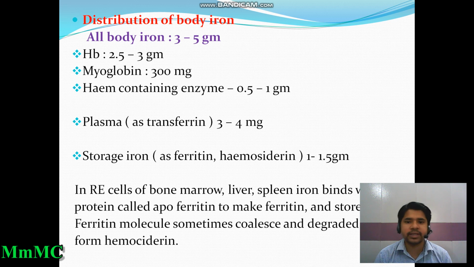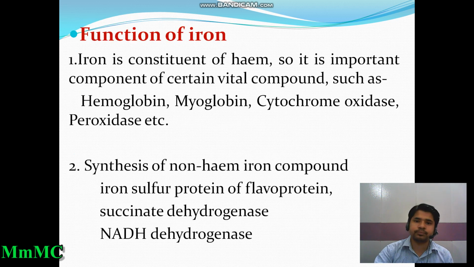Storage iron, like ferritin and hemosiderin, is 1 to 1.5 gram. In reticuloendothelial cells of the bone marrow, liver, and spleen, iron binds with the protein called apoferritin to make ferritin and is stored as a ferritin molecule, sometimes collapsed and degraded to hemosiderin.